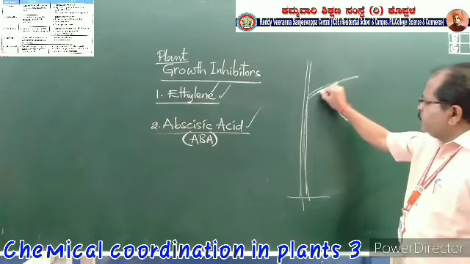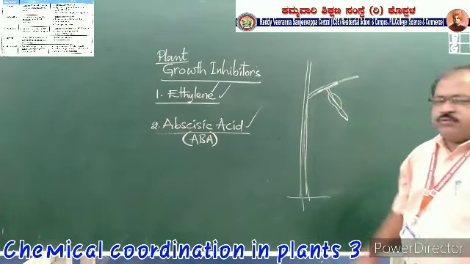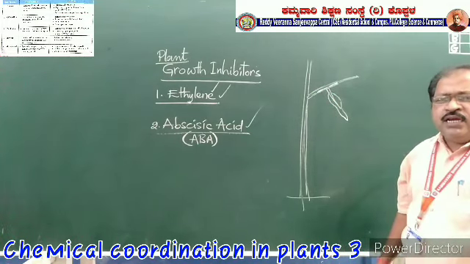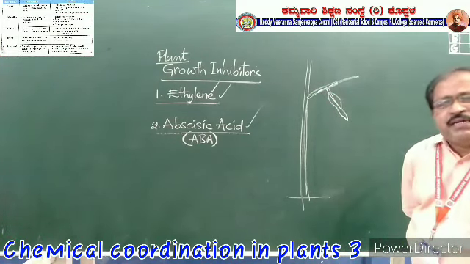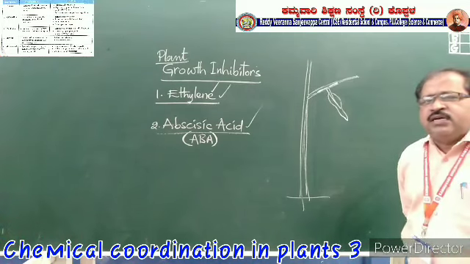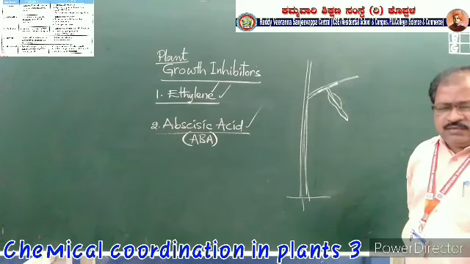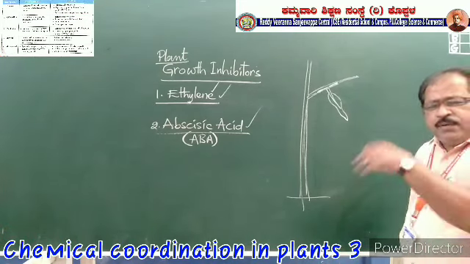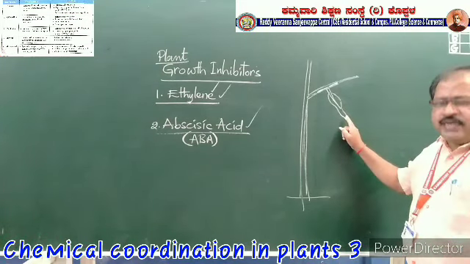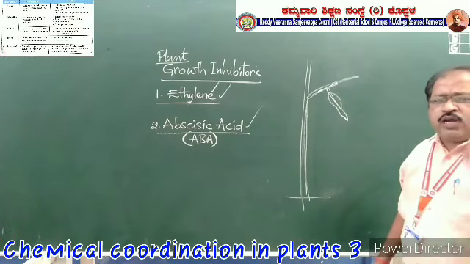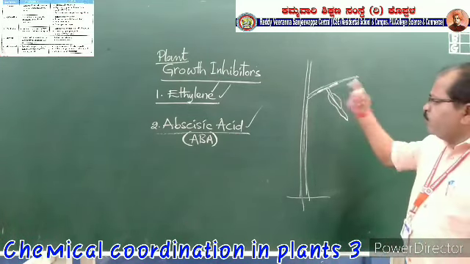There a thin layer will be formed to stop the sending of all the living materials like water, minerals, salts, everything. When the water and mineral salts enter there, they will not be useful to the plant because it is already dried, and the cells present here are not functioning completely. So those will be wasted.